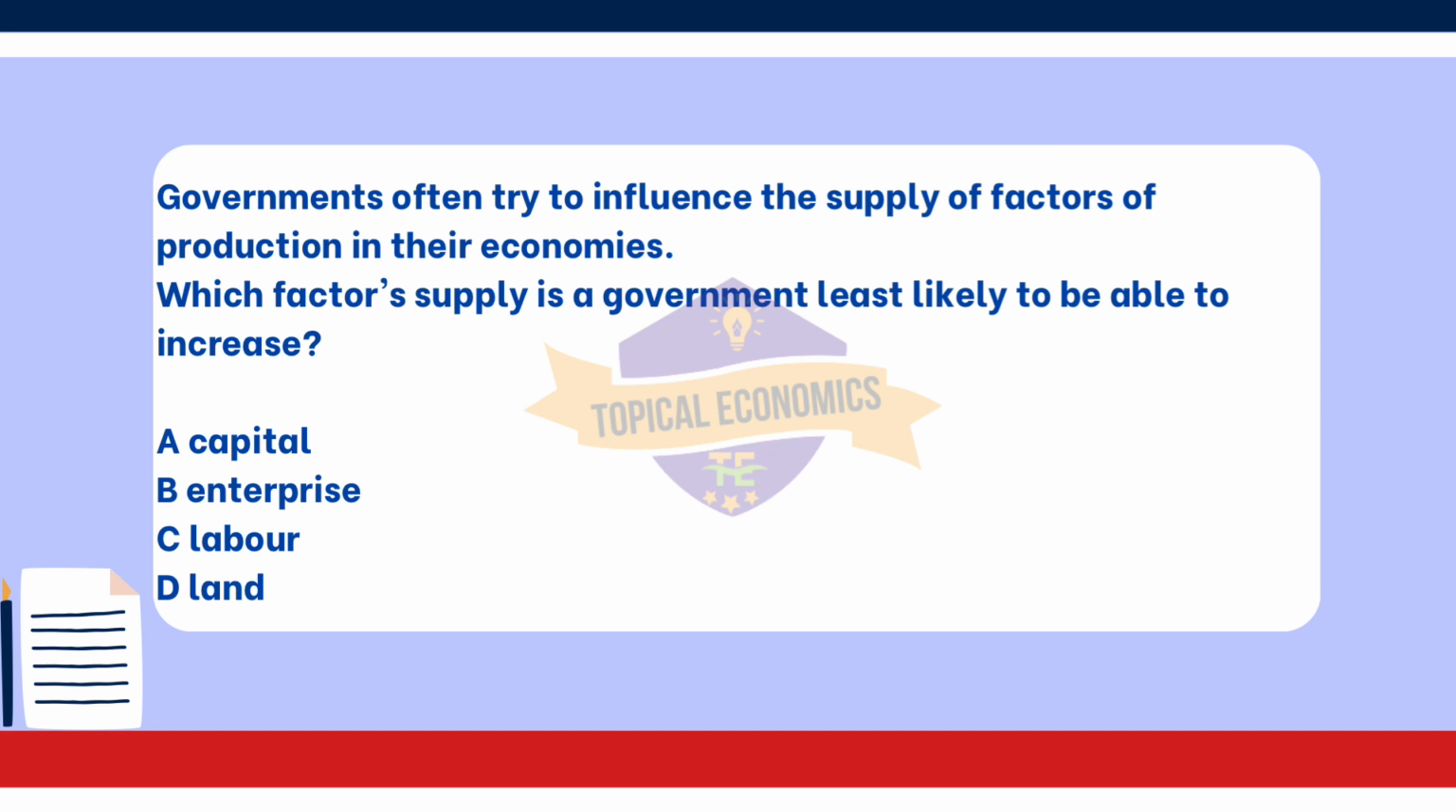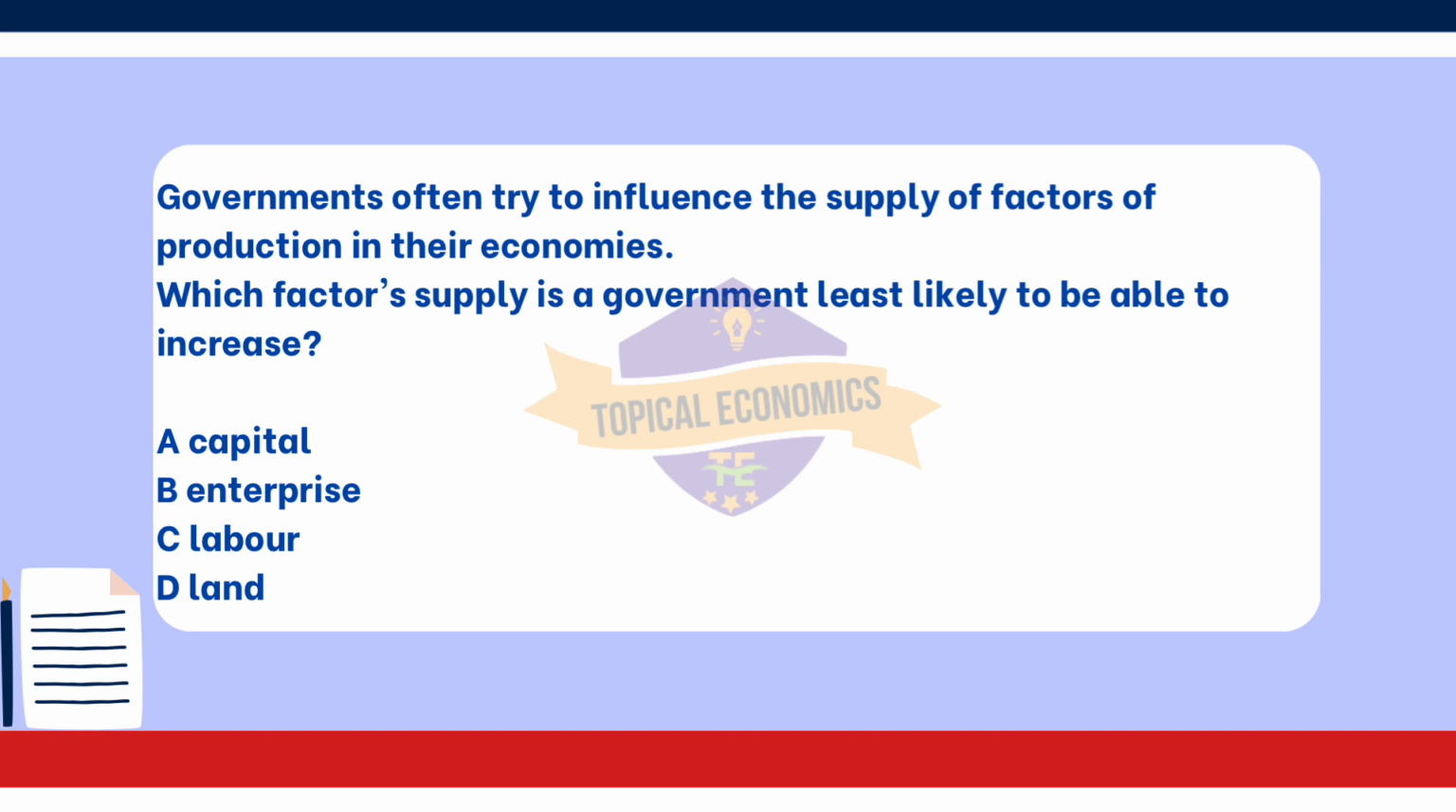Land. The supply of land is the factor that a government is least likely to be able to increase. Land is a fixed resource, it cannot be created or easily increased in supply. While governments can manage land use, rezone areas, or reclaim land, such as through land reclamation projects, the total amount of land available in a specific area is fundamentally limited. Thus, the government has little control over increasing the physical supply of land. Looking at the other options.